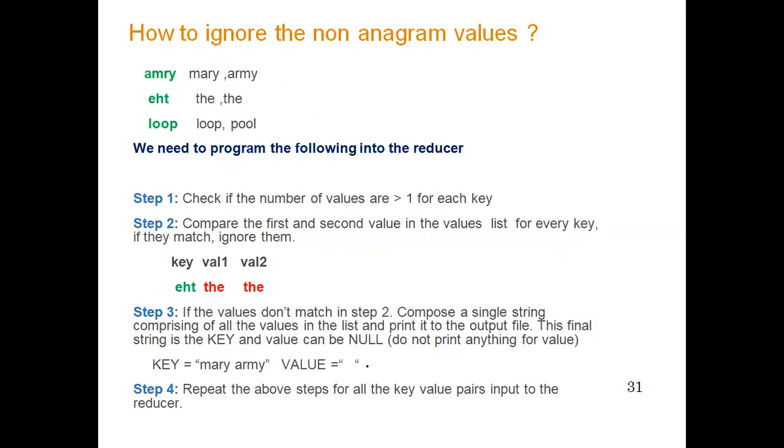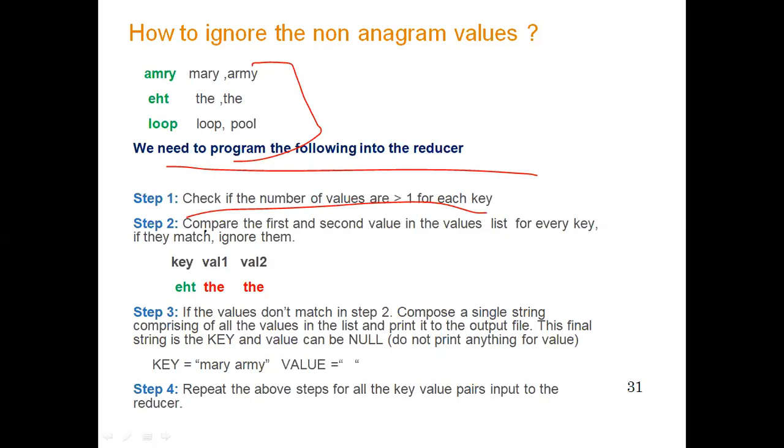So now the challenge is, how can we ignore the non-anagrams? We have to ignore the non-anagrams. So this was our list. What we need to do is program the following things in the reducer stage. Here we will be doing further programming in the reducer. What will we do? We check the number of values greater than 1 for each key.